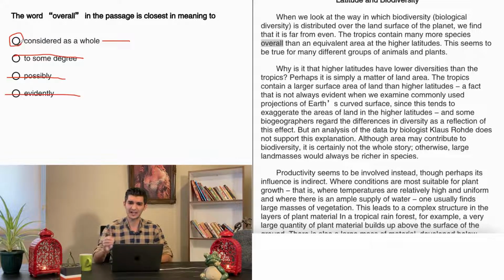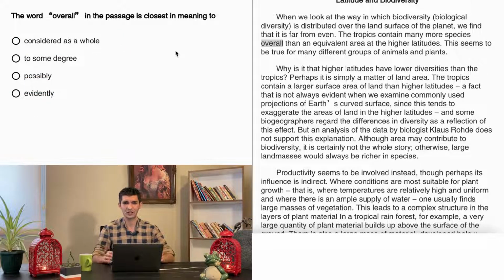The tropics contain many more species considered as a whole than an equivalent area at the higher latitudes. Whole means all. Overall over here means all in all, in general, considered as the big picture of that one. So the right answer for question number 16 is going to be choice A. As I said to you guys, vocabulary questions are very easy if you just go with the strategy that I'm telling you over here. And it's very time saving at the same time. You can answer these questions in just, let's say, 30 seconds to 40 seconds, and then you can go with the